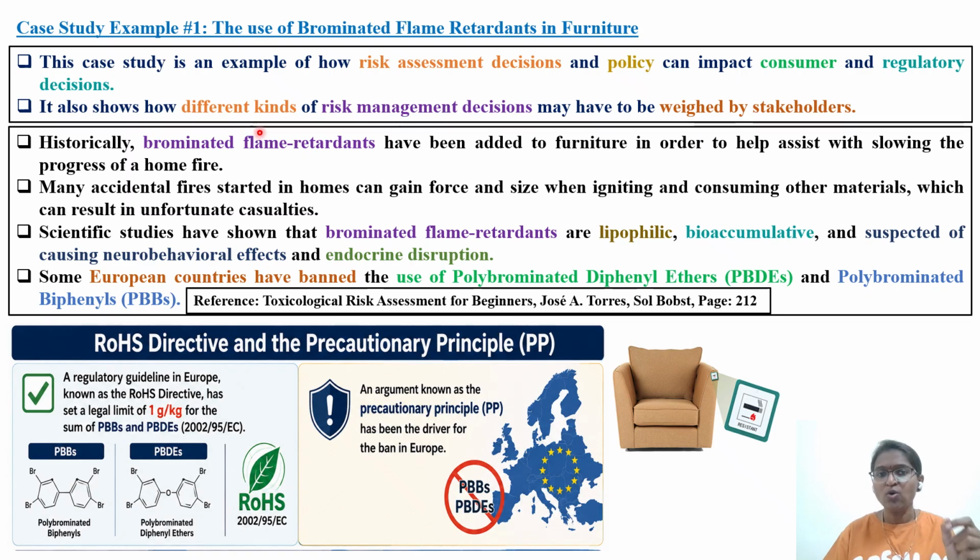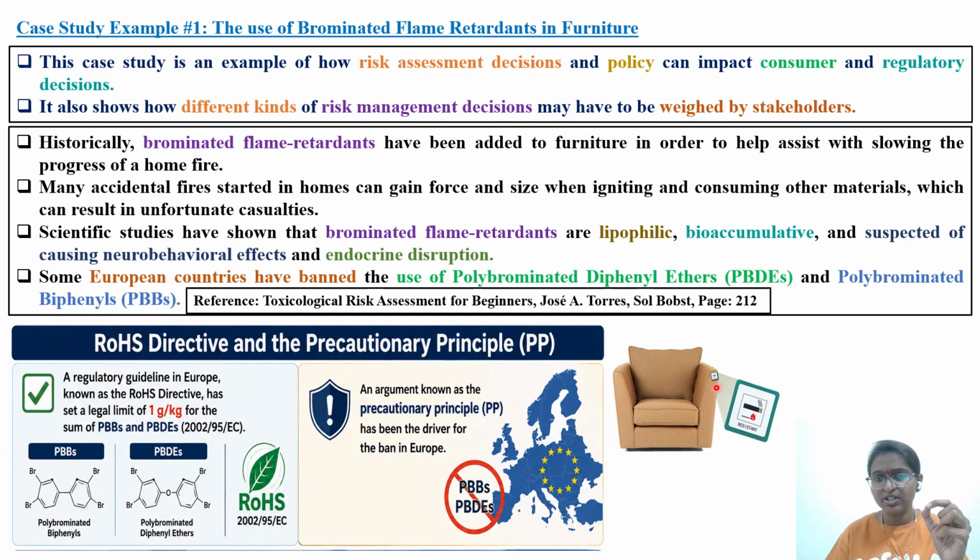It also shows how different kinds of risk management decisions, as I told, since this is policy making, there are different groups of people, and each group might end up with a different kind of mindset or different type of decision making process. All should come and align to a single decision. So different kinds of risk management decisions may have to be weighed by stakeholders. So who are the policy makers, who is preparing the act, who is preparing the final socio-economic decisions, they have to keep in consideration all these groups of people, and only then make the final decision.